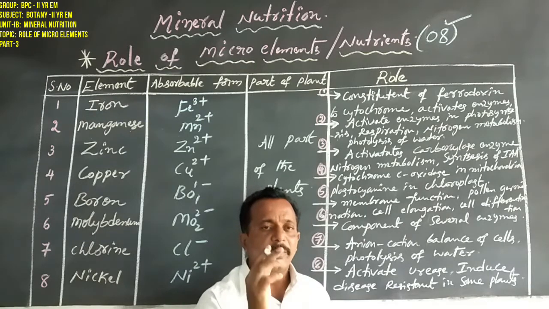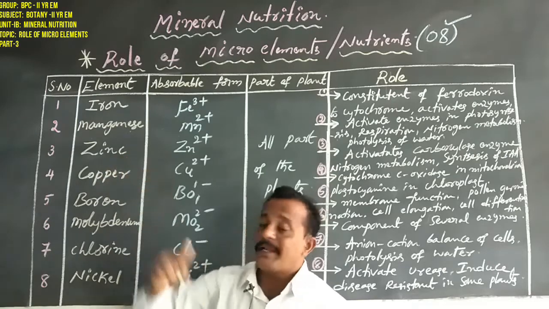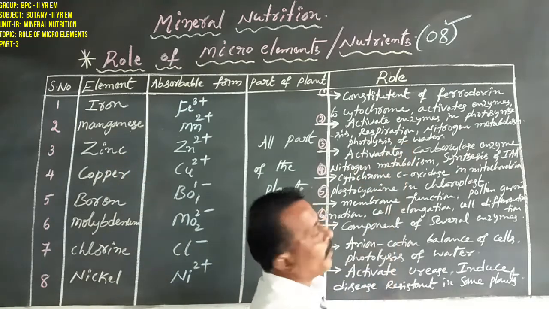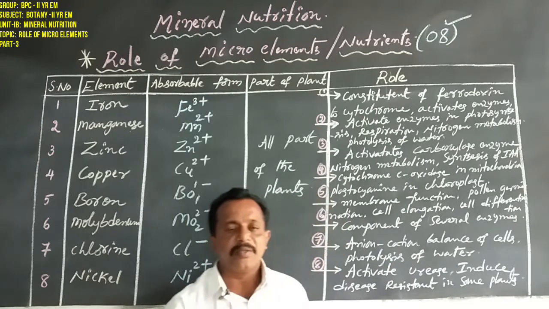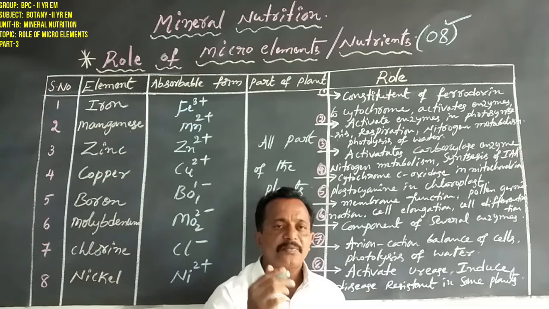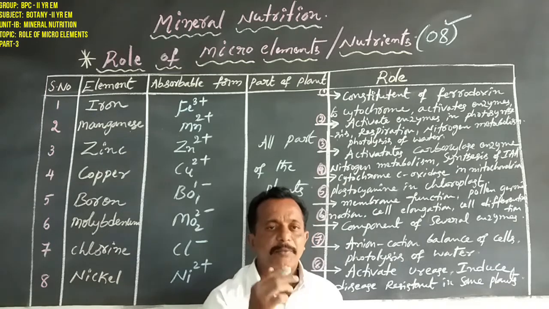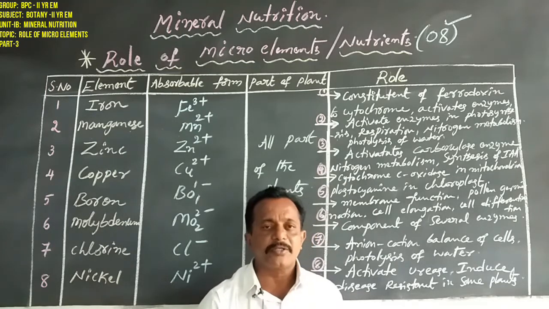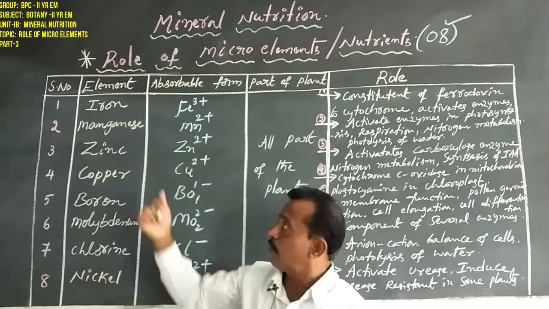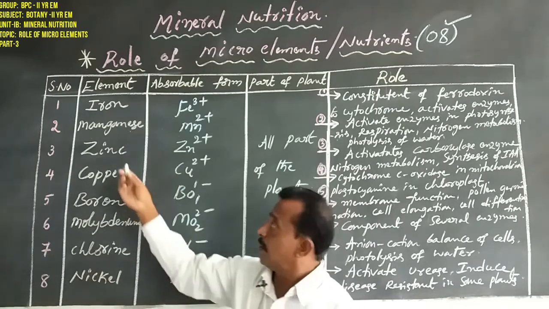In this reaction, manganese is involved, as well as in the photolysis of water. Similarly in photosynthesis, the water molecule is split and an oxygen molecule is liberated, that is the photolysis of water.